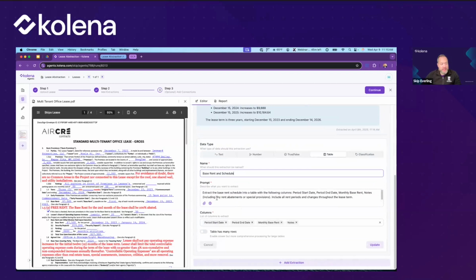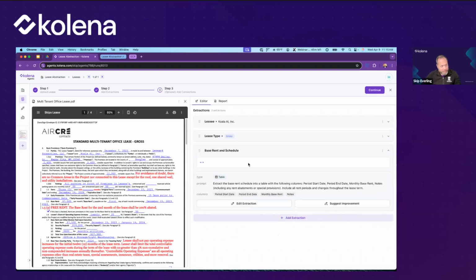Now it has incorporated that, it's rewrote its instruction for itself, and now we can see that it's specified that it's going to output as a table, and it's going to have these columns, and that's exactly what I want. So I'm going to go ahead and click update. So in this way, you can start to build out whatever abstract, whatever summary you want, just using your natural intuition and asking for it in natural language.